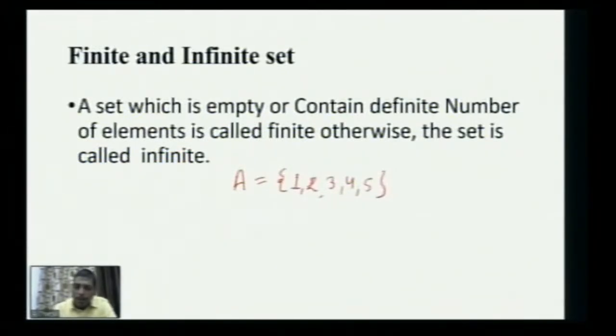So if I'm going to count with the first element, this is the first element, this is the second element, this is the third element, then the fourth element and the fifth element. So in a way you are able to count the number of elements. So in this particular set there are 5 elements.